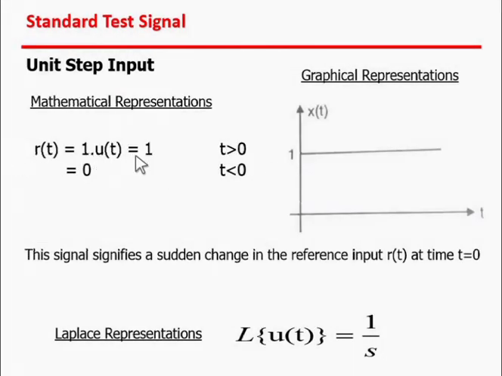So for t greater than 0, its magnitude is 1, and for t less than 0, its magnitude is 0. This signal signifies a sudden change in the reference input signal r(t) at t equal to 0, and the Laplace representation of the unit step input is given by L[u(t)] equal to 1 over s.